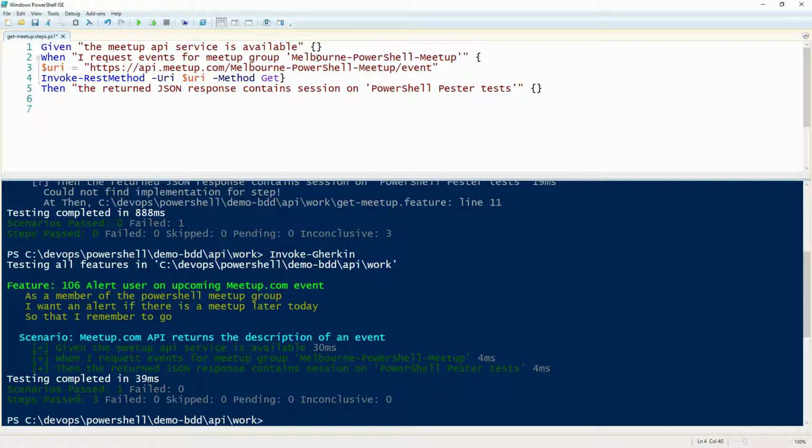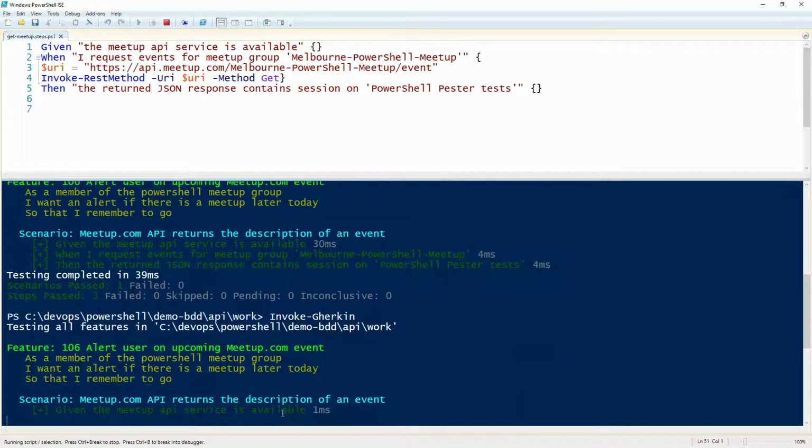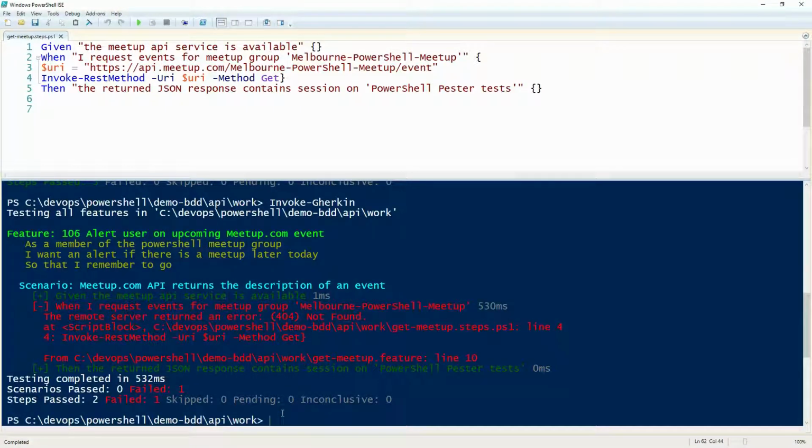Up arrow in here. Up arrow, cool. Enter. Hooray. Fantastic. Well done. Great. We have a failing test.